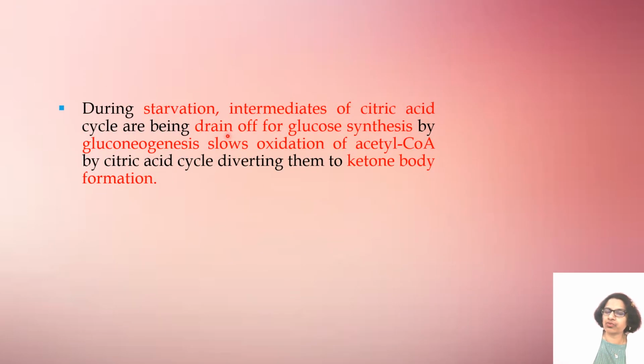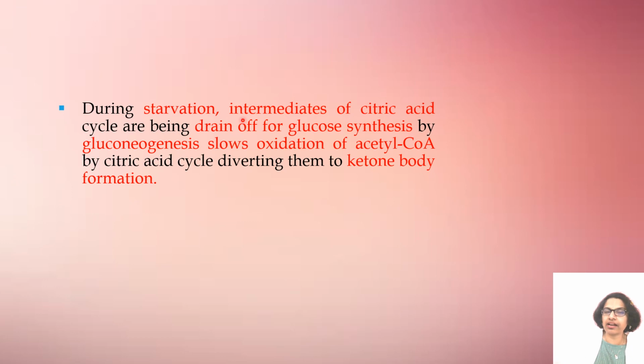During starvation. So what do you mean by starvation? Maybe like a fasting condition. Intermediates of the citric acid cycle are being drained off for glucose synthesis by gluconeogenesis, which slows oxidation of acetyl-CoA by the citric acid cycle, diverting them to ketone body formation.